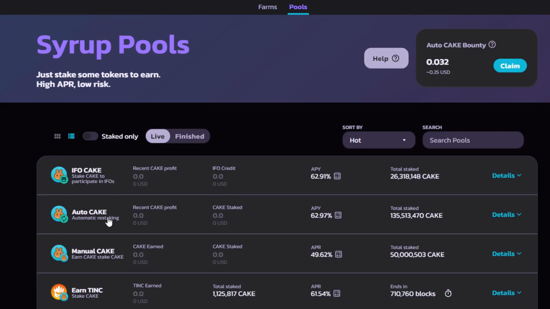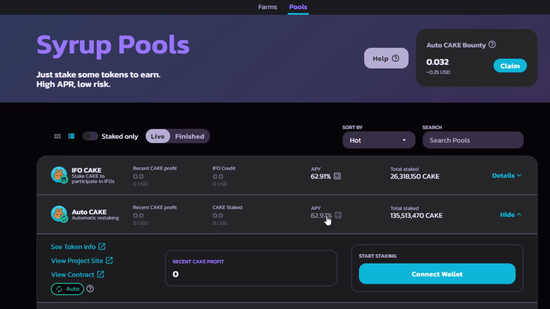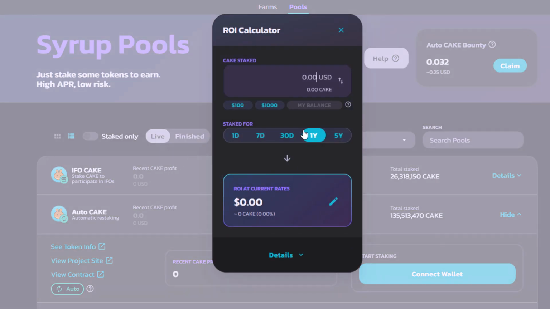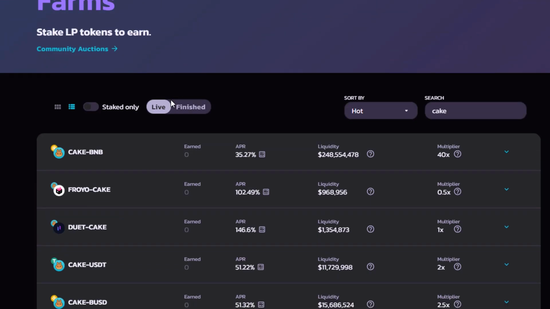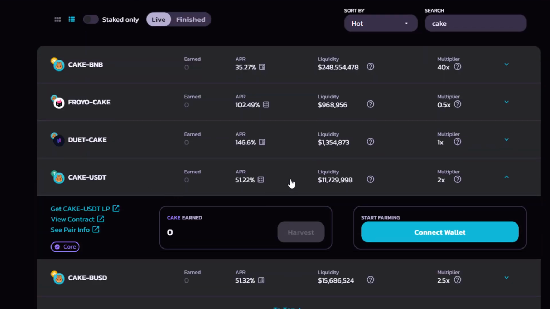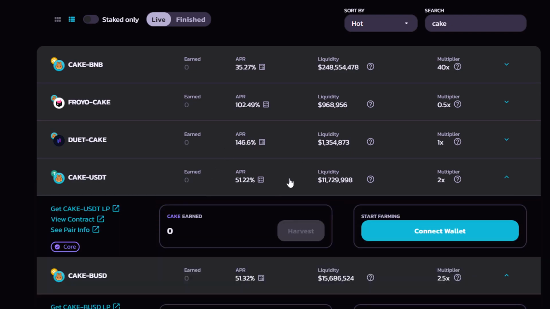If you're looking at something like Cake, maybe just staking Cake and getting the governance token may be better if you're just holding onto Cake tokens and want to compound that amount of Cake that you have, versus providing liquidity for something like Cake and a stable coin, which may actually be a lower ROI instead of just doing the single token staking where you're not even dealing with impermanent loss. So that's also something important to compare when you're deciding what to do with your cryptocurrency as you're getting involved in the DeFi space. Is it even worth it to be a liquidity provider?